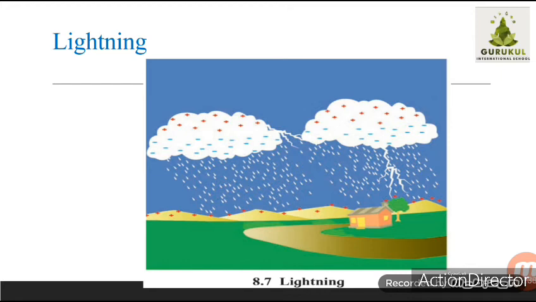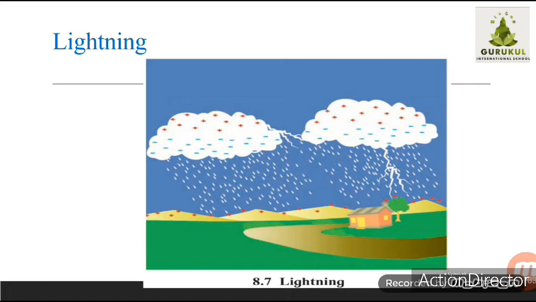When the negative charge on the bottom of the cloud becomes much larger than the charge on the ground. Correct? While rubbing, the number of negatively charged particles, the electrons, increases, and the positive number decreases.